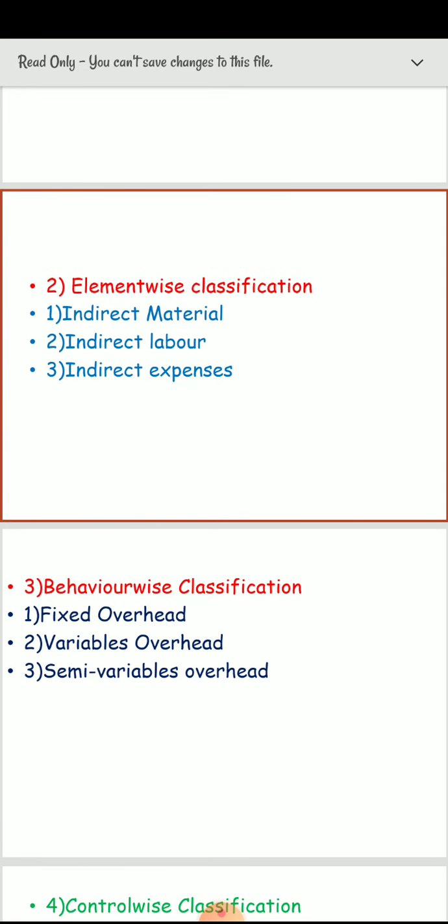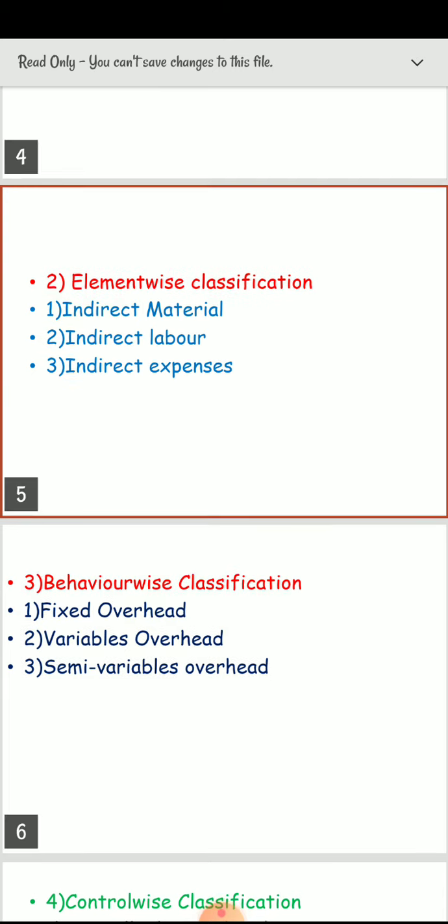The next classification is behavior-wise classification of overhead. On the basis of characteristics, costs are classified according to their nature or behavior in relation to change in the level of activity or volume of production, on the basis of variability. Behavior-wise classification is: number one, fixed overhead. Fixed overhead means a cost which occurs in relation to the passage of time and which, within certain output or turnover limits, tends not to vary with the change in production. Per unit fixed cost increases or decreases when volume of production changes. Fixed costs are apportioned to the departments on some equitable basis. Fixed cost can be controlled mostly by top level management.